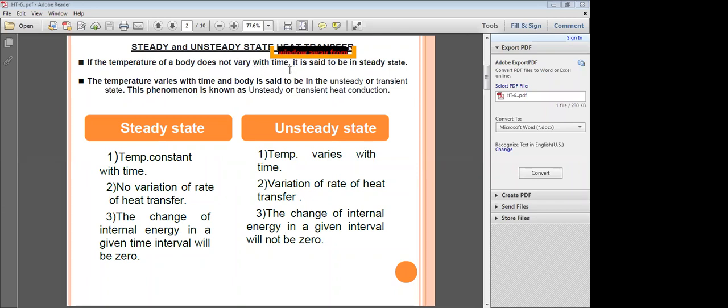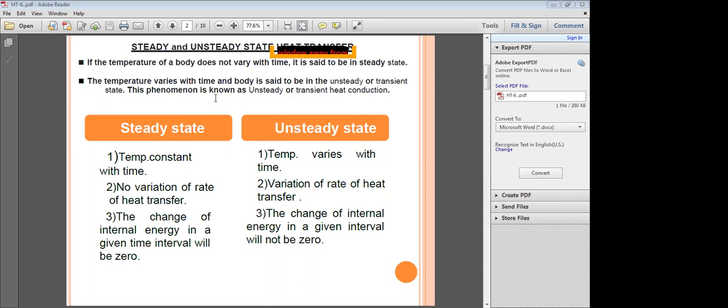In conduction heat transfer, if the temperature of the body does not vary with time, then the body is said to be in steady state condition. That kind of conduction heat transfer is known as steady state heat transfer.